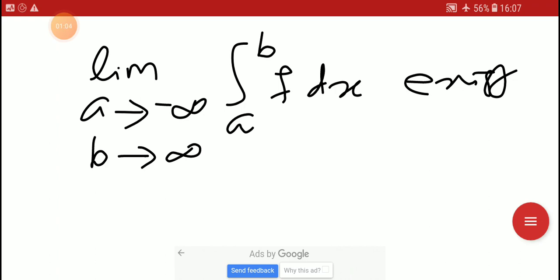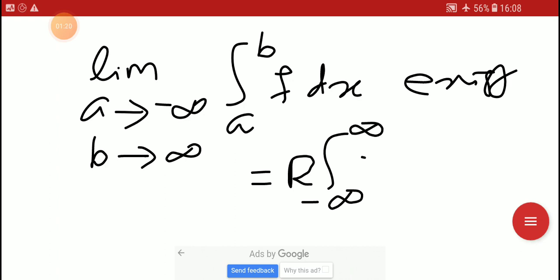Then we say that f is Riemann integrable on minus infinity to plus infinity, and this value is written as the Riemann integral from minus infinity to plus infinity of f dx.